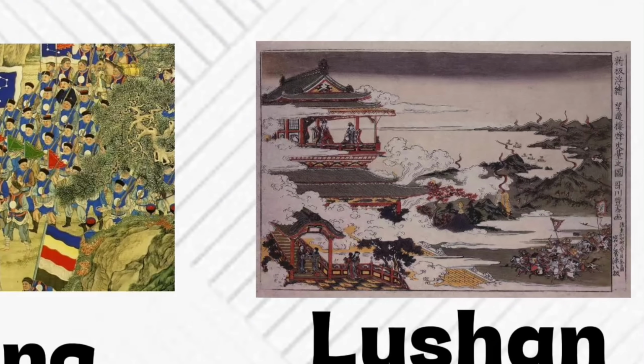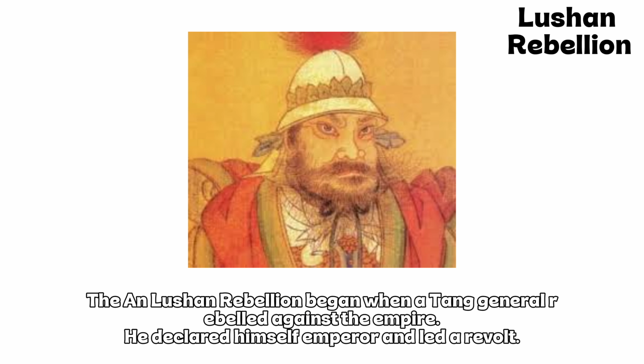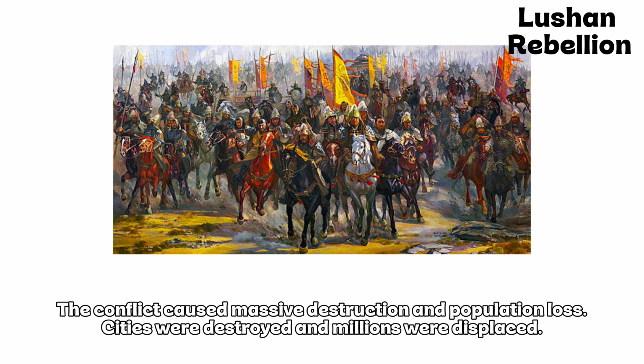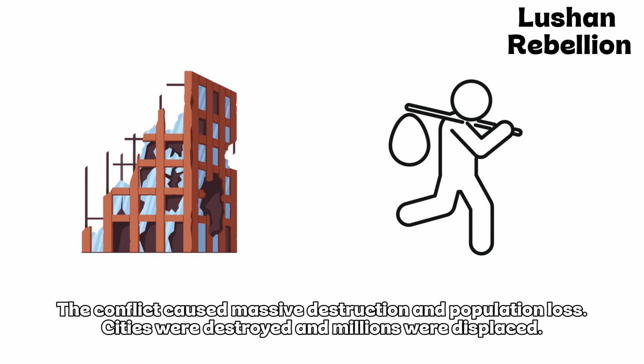Lushan Rebellion. The Lushan Rebellion began when a Tang general rebelled against the empire. He declared himself emperor and led a revolt. The conflict caused massive destruction and population loss. Cities were destroyed and millions were displaced.